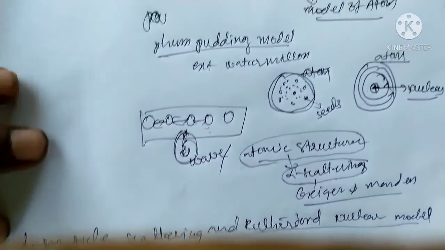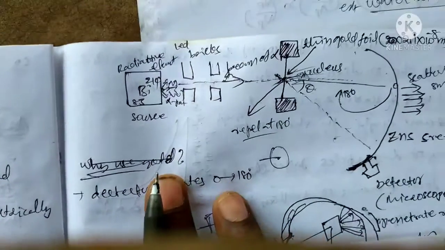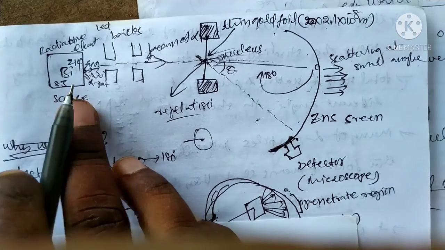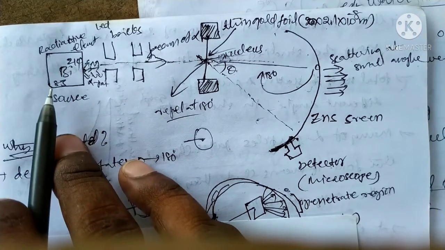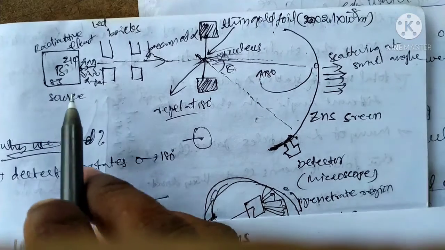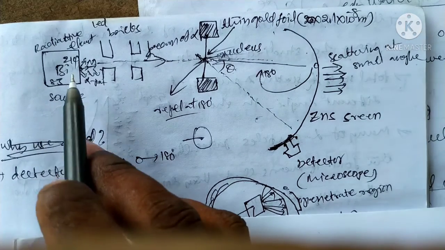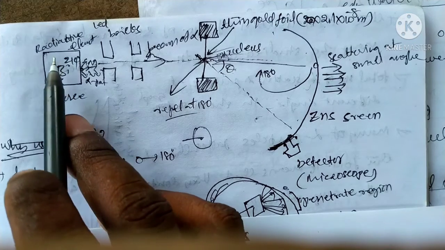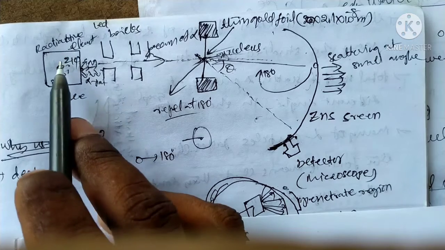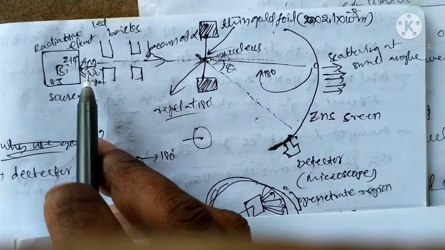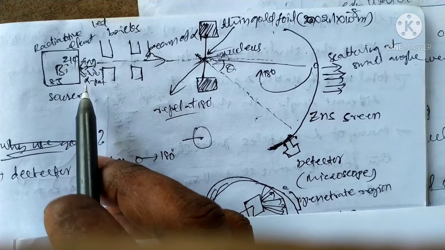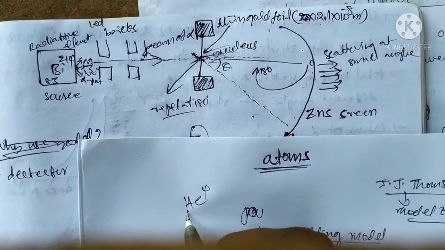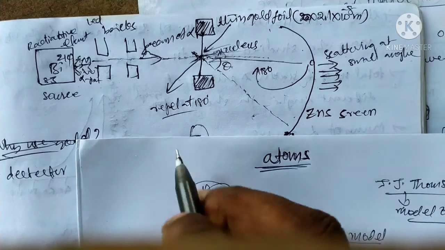The arrangement of the alpha scattering is shown in the figure like this. It is bismuth, Bi 214 83. 83 is the atomic number and 214 is the mass number. Bi 214 83 is a radioactive element. This radioactive element can emit a number of alpha particles. An alpha particle is nothing but He 4 2.